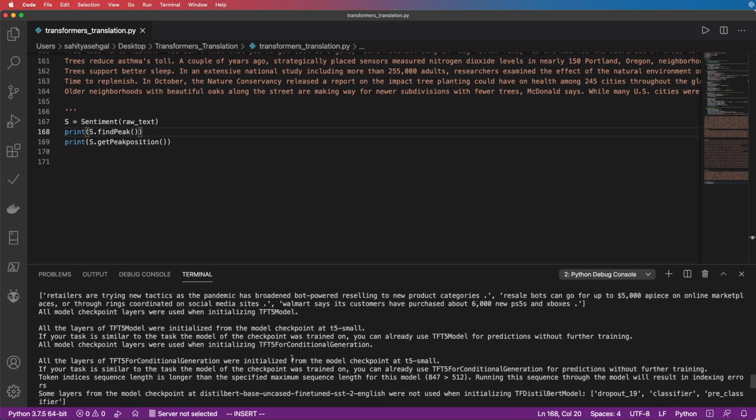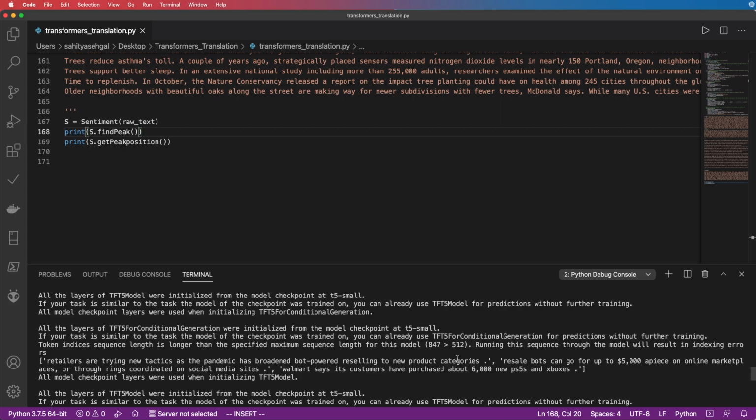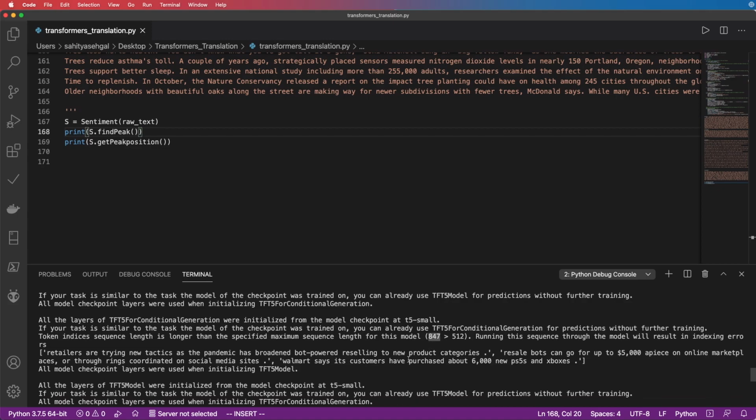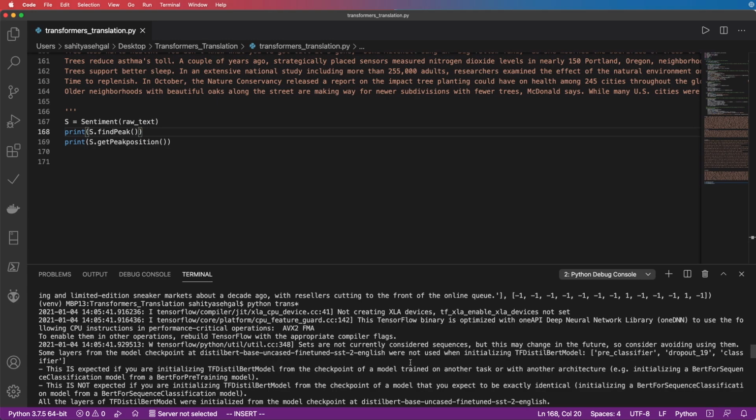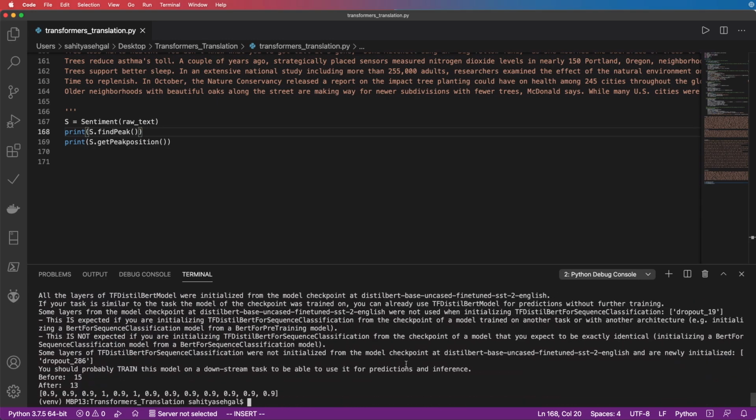Now, there's another important thing you need to understand when you use a transformer model, and that is this: each sentence is actually capped at 512 characters. I've apparently got a sentence that is 847 characters, and as a result, it truncates that. So whatever is the difference, it just ignores as part of the algorithm. There are ways to work around that as well. You'd have to build a custom module or a custom function to deal with that, but it can certainly be dealt with. But from an educational and context perspective, the theory and the methodology still make sense.